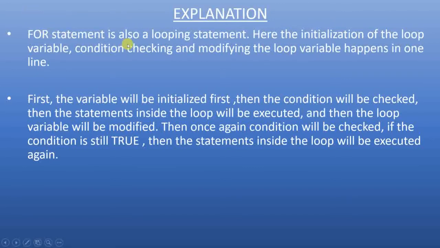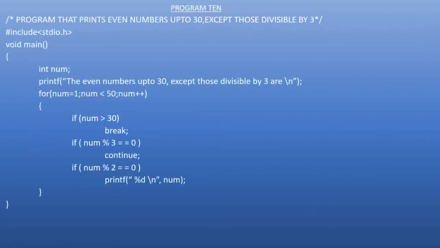For statement is a looping statement. All these things happen in the starting line itself. The initialization of the loop, condition checking, modifying the loop variable, they all happen in the same line. So this is another beautiful program using which I will demonstrate continue and break statements.